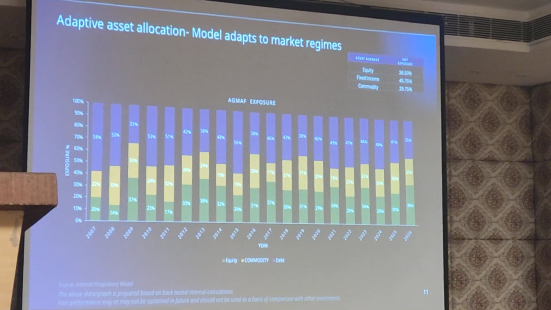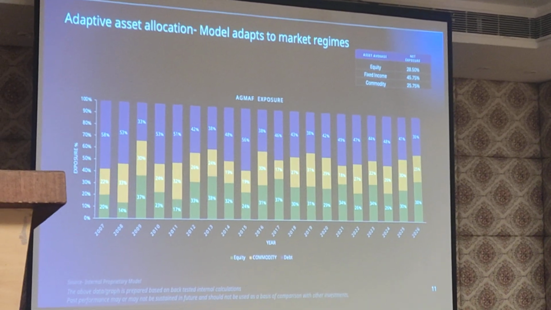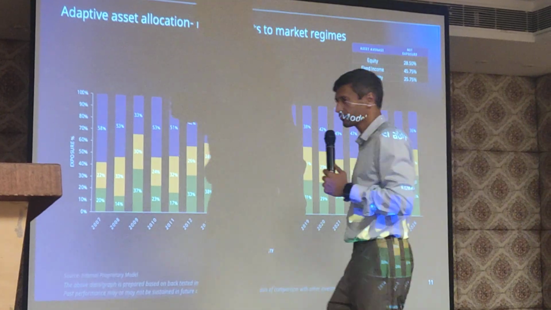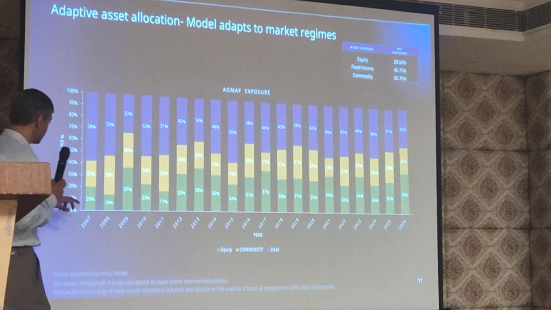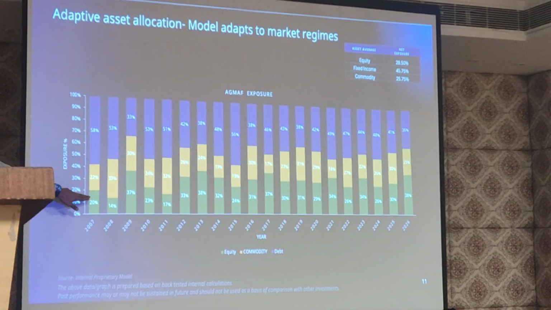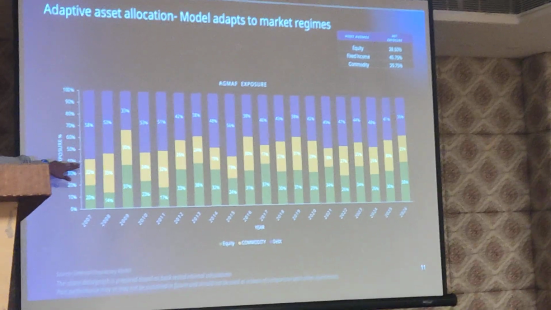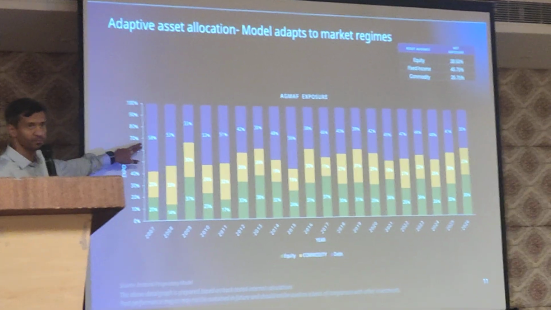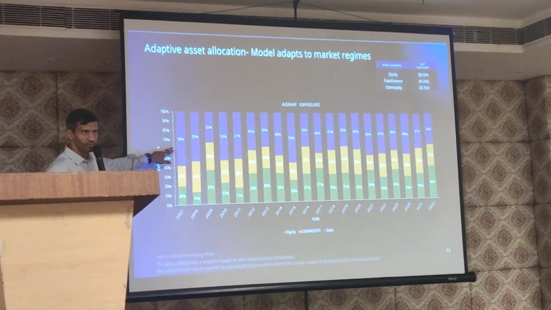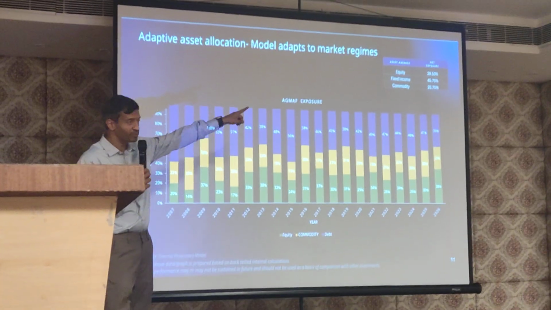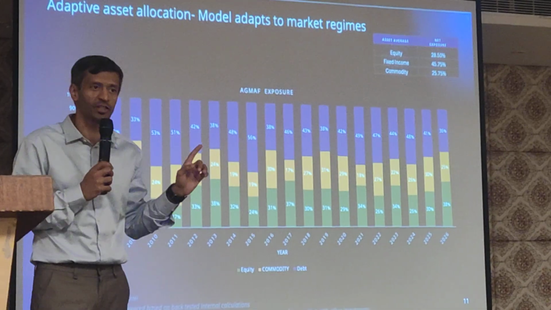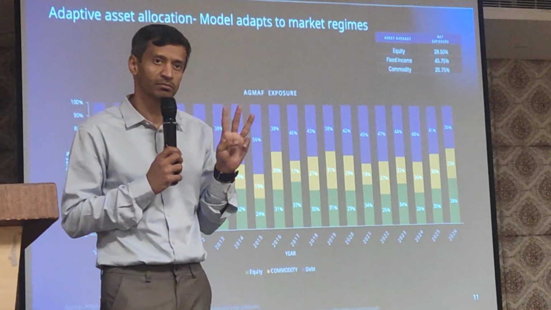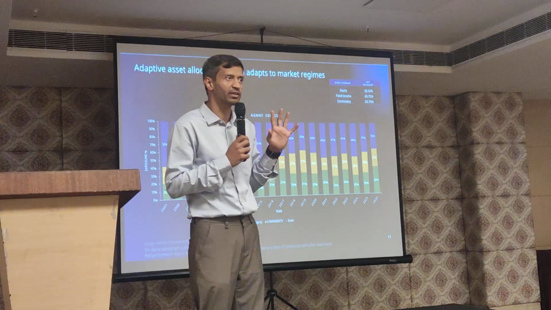Based on our model in the last 20 years, this is our equity allocation, the green bar. The yellow is commodity exposure, and this is fixed income. Look at the average numbers on top. Average equity exposure of 30%. 28.5, let's take it as 30%.